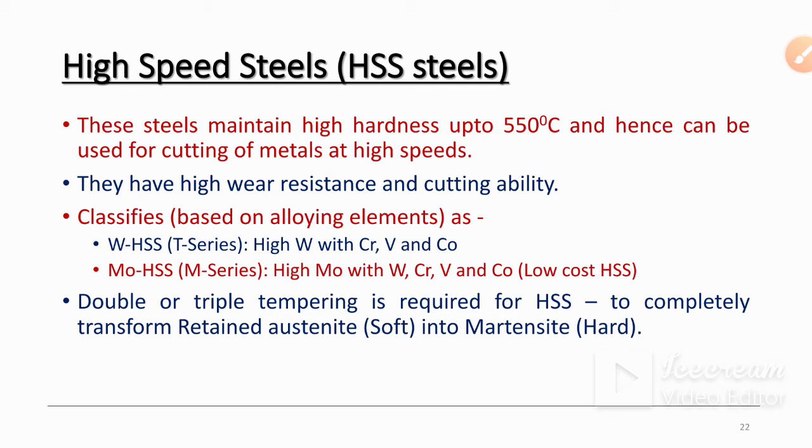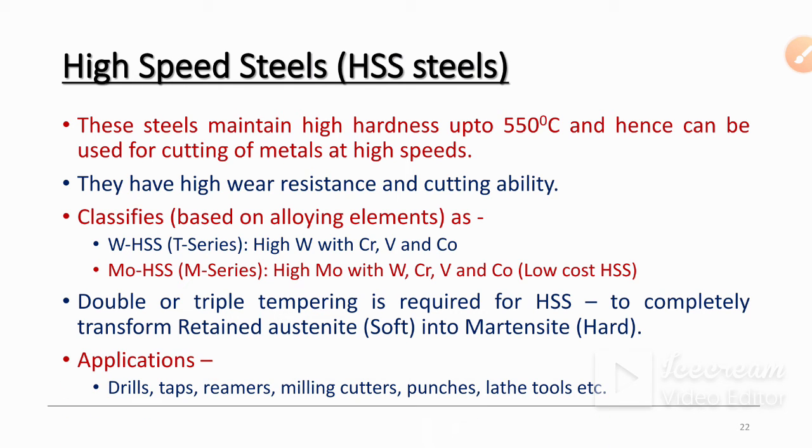So basically tempering is required to convert that retained austenite into martensite. As martensite is very hard, and we require martensite in our tool steels, hence we temper the high speed steels.